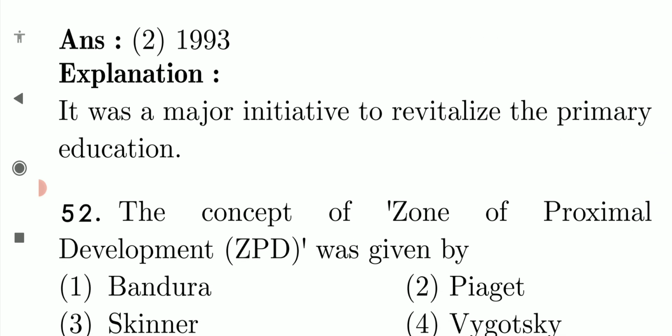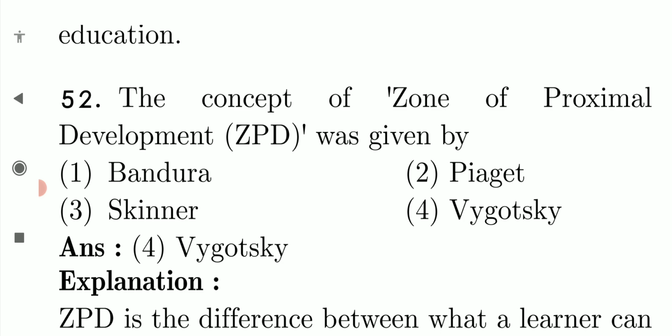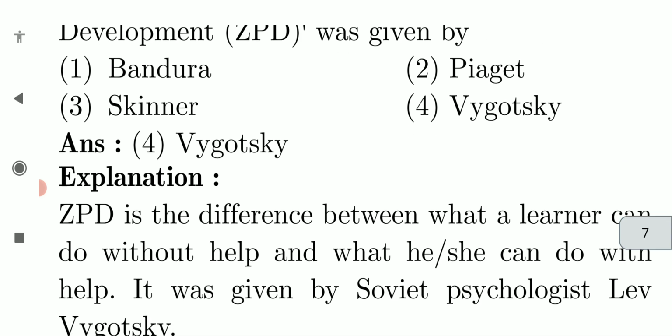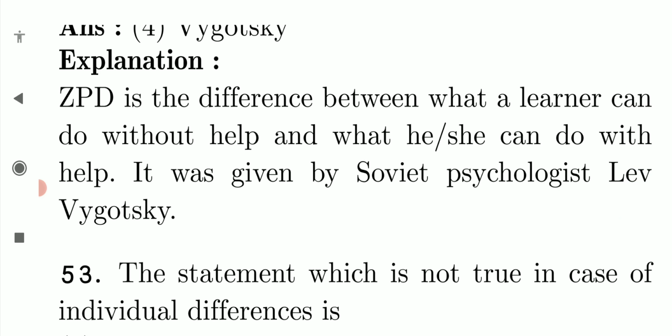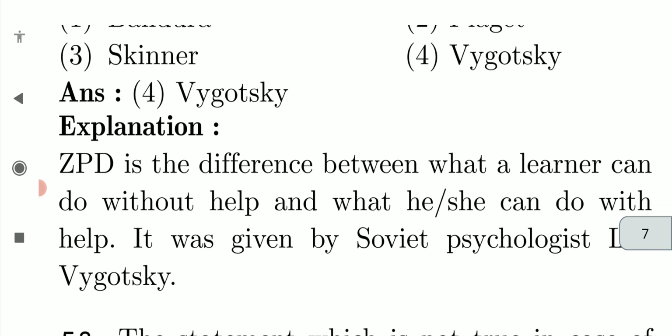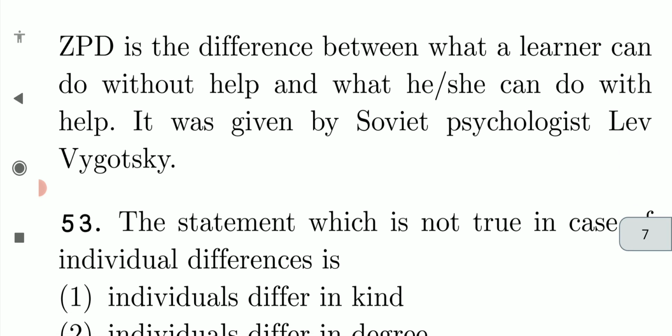The concept of zone of proximal development was given by Vygotsky. Obviously, which is all known. Zone, Z, V, Y, everything will come. Okay. Zone of proximal development is the difference between what a learner can do without help and what he or she can do with the help. It was given by Soviet psychologist Lev Vygotsky.